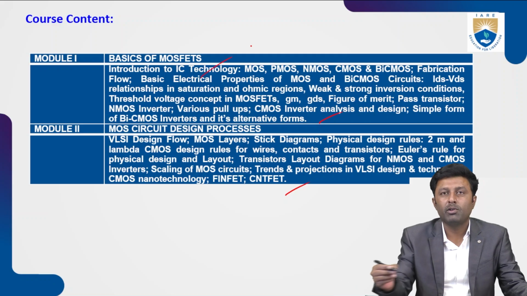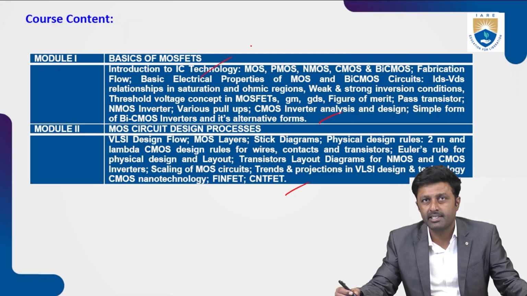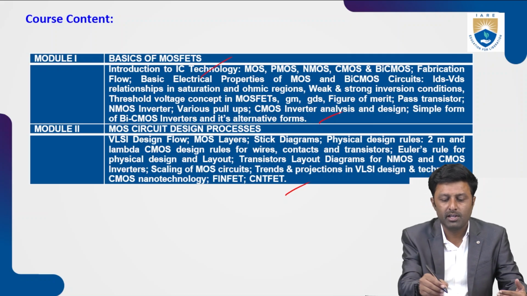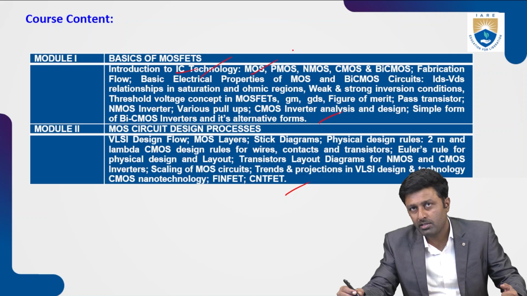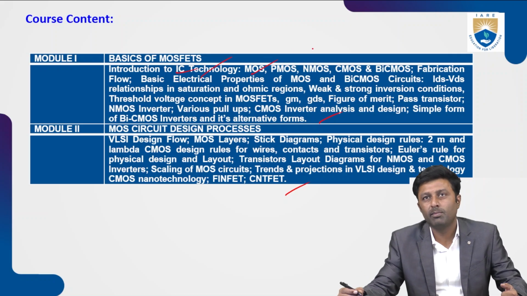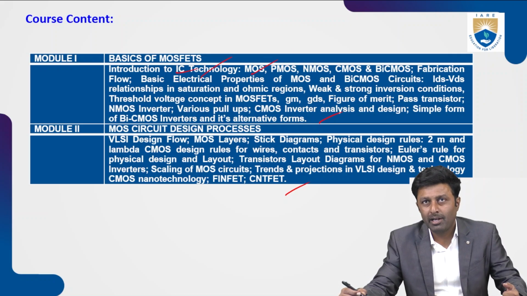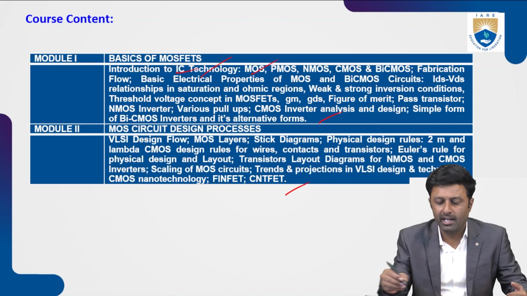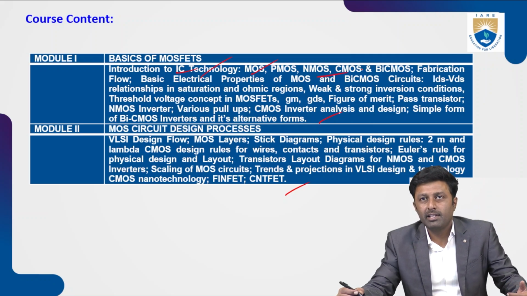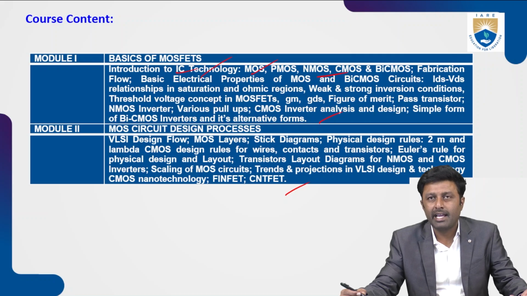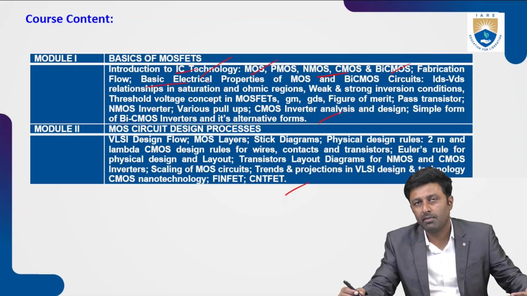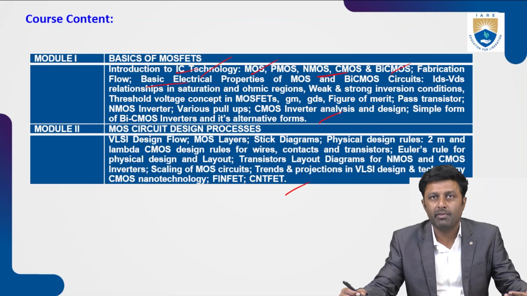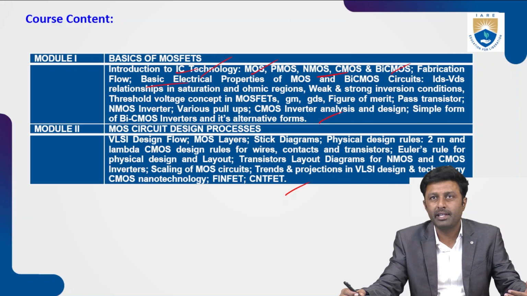In module 1, we'll be talking about the introduction to the MOSFET, that is the basics of the MOSFET. In the basics of the MOSFET, we learn what is a MOSFET, then the different types of the MOS transistor, that is metal oxide semiconductor, which is widely used in the VLSI industry. Then we'll talk about the types of MOS transistors, that is PMOS, NMOS, CMOS, and BiCMOS. Then we'll see the fabrication flow, that is how an IC is manufactured. Then we'll see the basic electrical properties of the MOS.